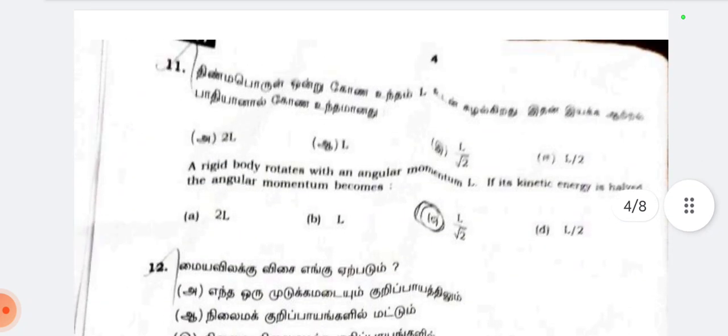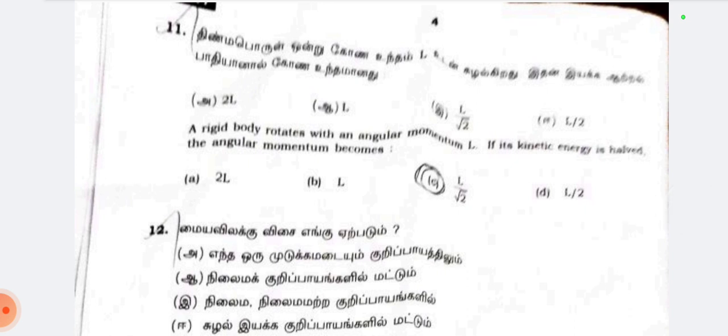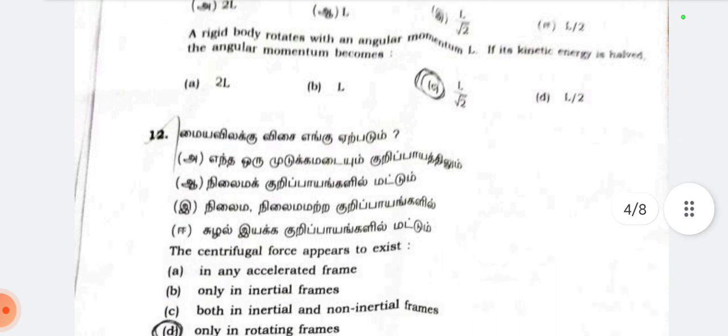Then 11th question, a rigid body rotates with an angular momentum L. If its kinetic energy is half, the angular momentum becomes option C, 1 by root 2.